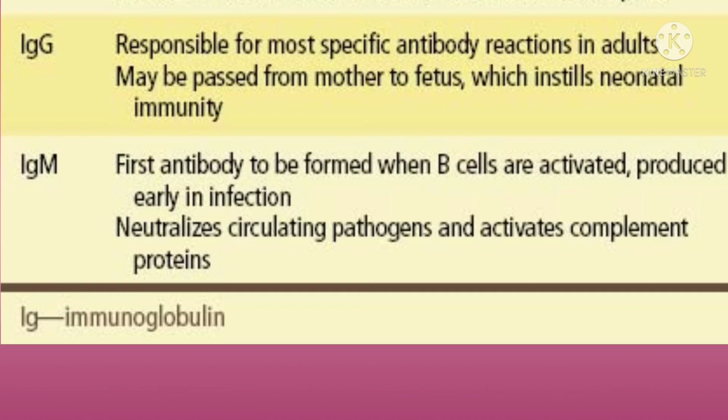And next one is IgG. IgG is responsible for most specific antibody reactions in adults that may be passed from mother to fetus, which instills neonatal immunity. And the next is IgM, that is the first antibody to be formed when B cells are activated, produced early in infection and neutralizes circulating pathogens and activates complement proteins.